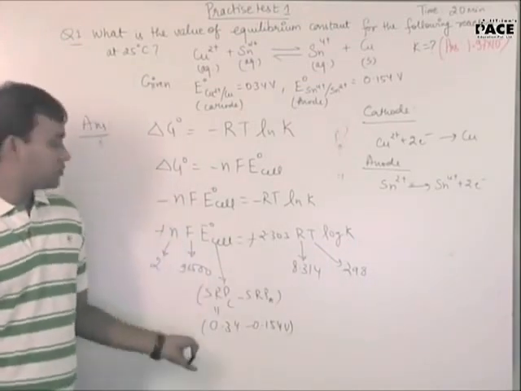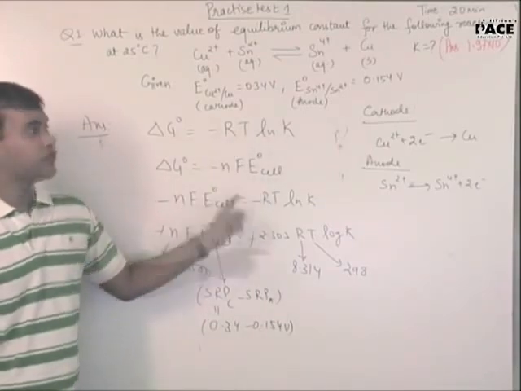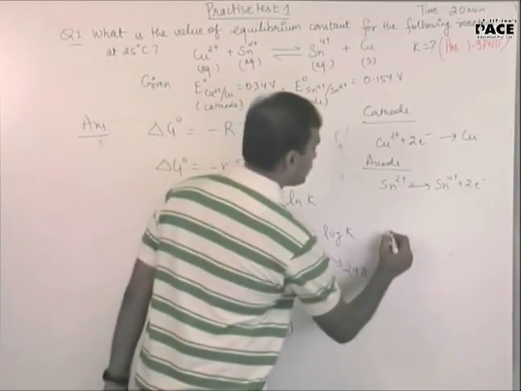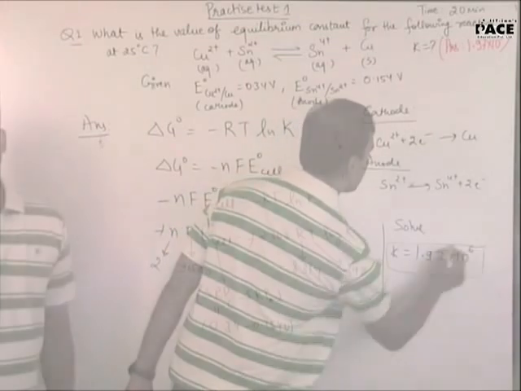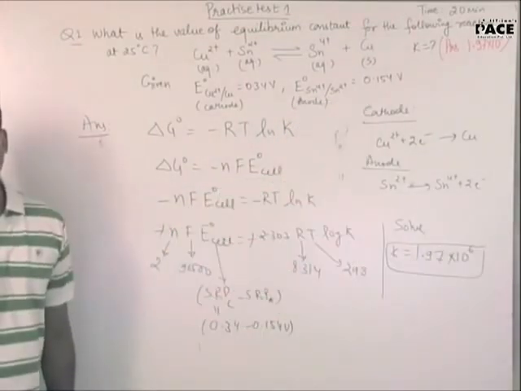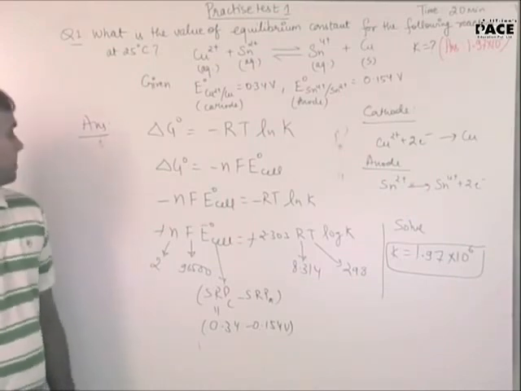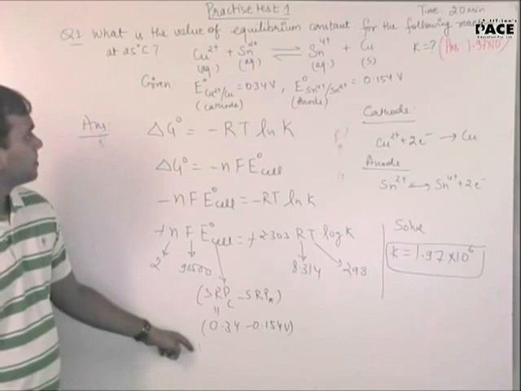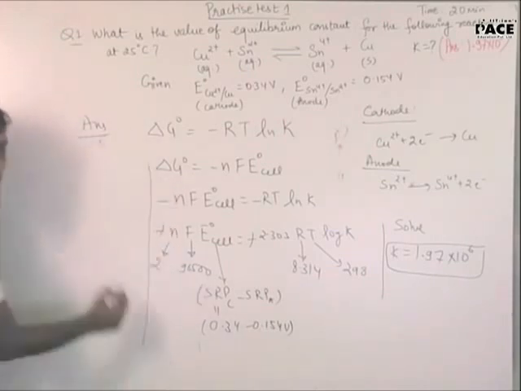So just copy the hints and you can go and check at home. I've given you the final solution. If you solve, the K will come out to be 1.97 into 10 to the power of 6. Okay? Sir, can't we write E naught cell as 0.059 by n log K? Okay, if you want to do by that method, then also you can do it.